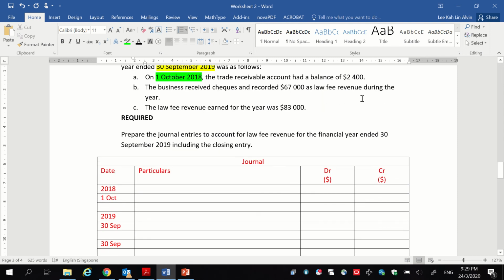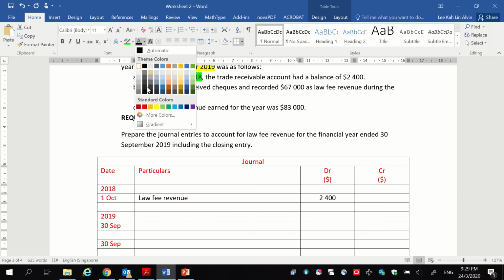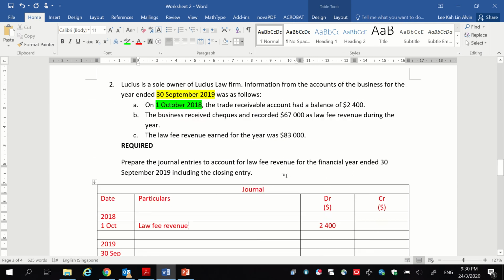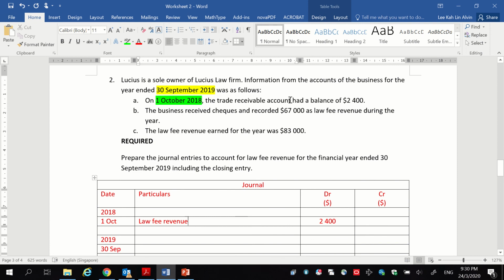Okay, so we have to minus the income. So the debit entry for this will be debit law fee revenue. Okay, why law fee revenue? Because we are talking about Lucius Law Firm. Okay, the revenue is called law fee. And what is the account? The account is trade receivable.